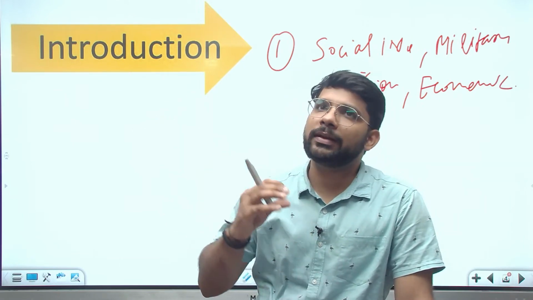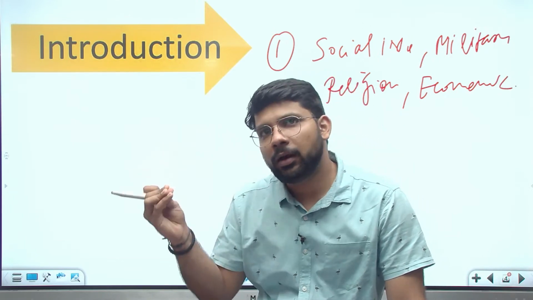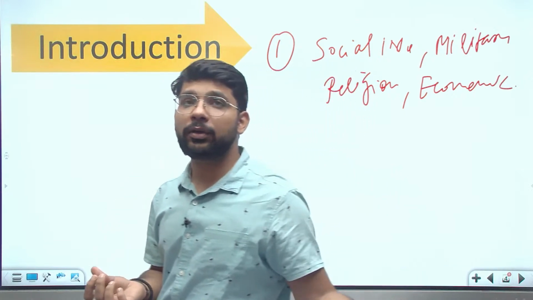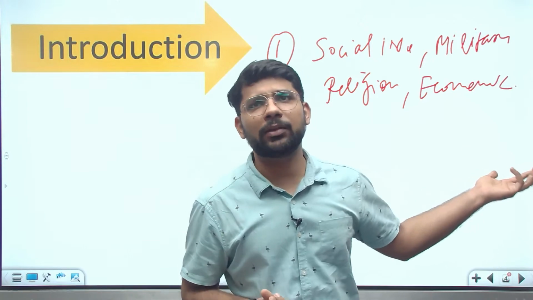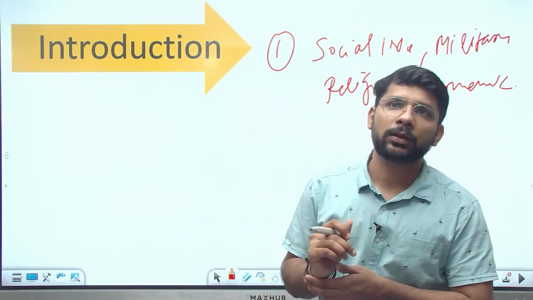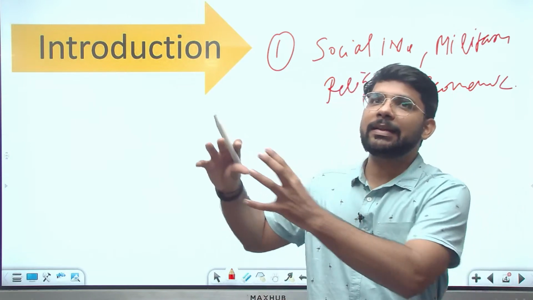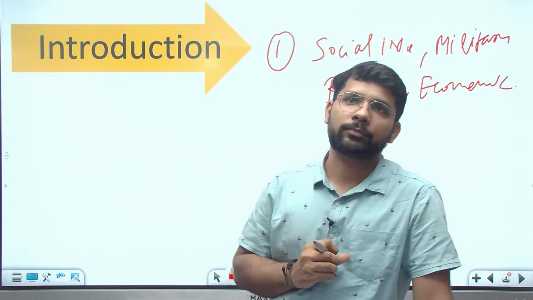So in the introduction, you can write about these issues, related to society, religion, the economic perspective, the military, and some taxation, which can go into economics. So all these small revolts combined and the 1857 revolt was their final result. You can write this in the introduction.